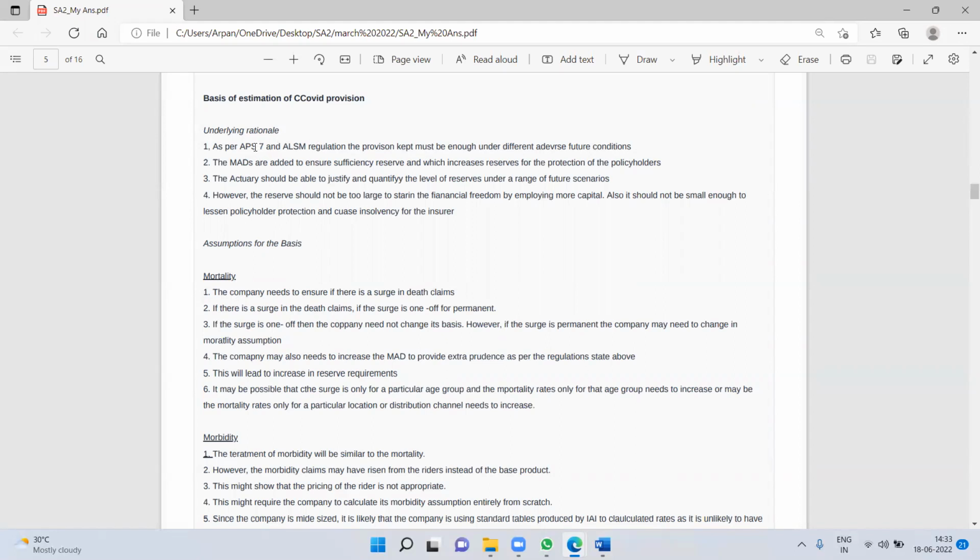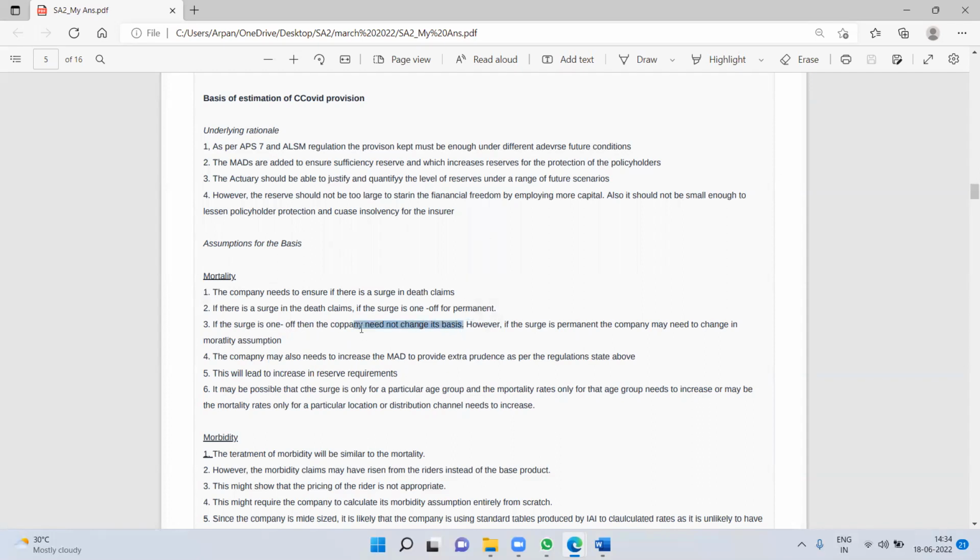But one thing I can see is that I have not mentioned anything specific to COVID. Once again, these are just general points, and obviously they're applicable to COVID, but it's not that it is specific to COVID only. I've mentioned it generally, and let's go to the one point for mortality. So the company needs to ensure, if there is a surge in death claims, and if this is one-off or permanent. If the surge is one-off, then the company needs to change its basis. This is a wrong statement.